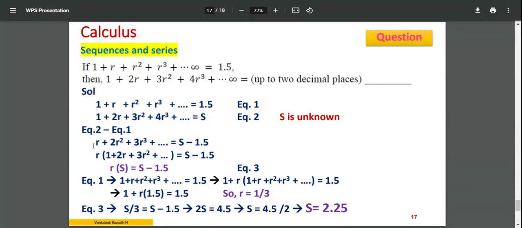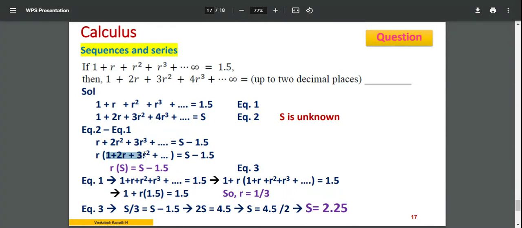So when I do that, what do I get? r into this one, r into r plus 2r square plus 3r cube, like that I get. On the right hand side I get s minus 1.5 when I make 2 minus 1. Now on the left hand side, if I take r as the common term outside, I end up with 1 plus 2r square plus 3r cube, like that, is equal to s minus 1.5.